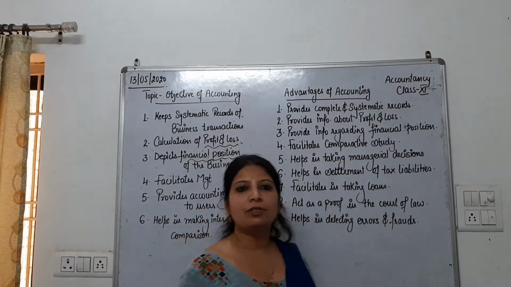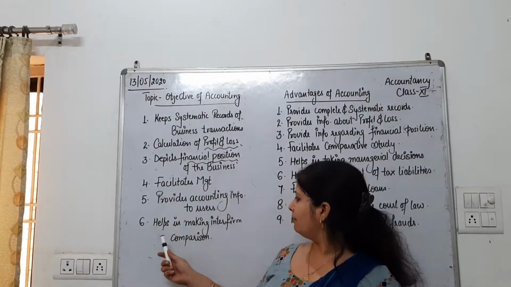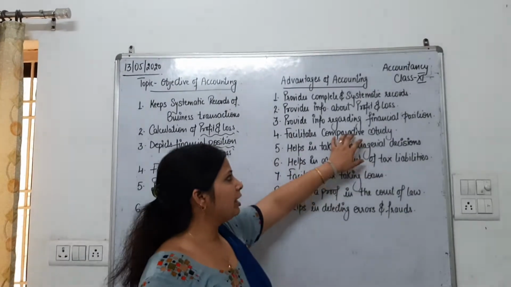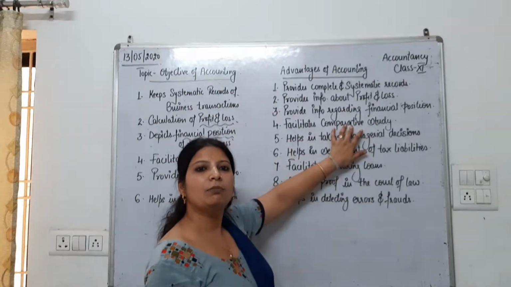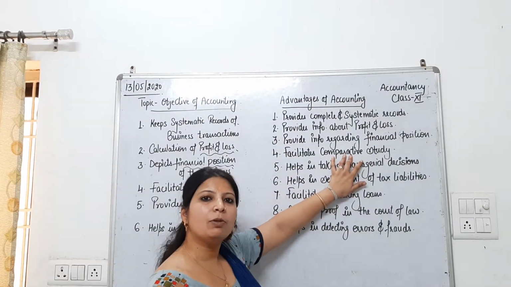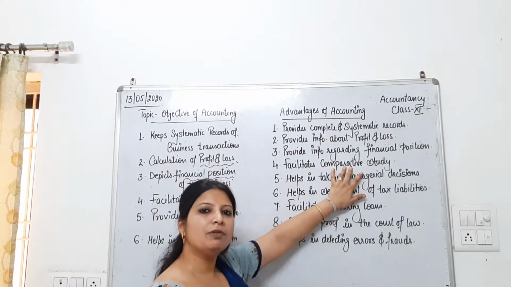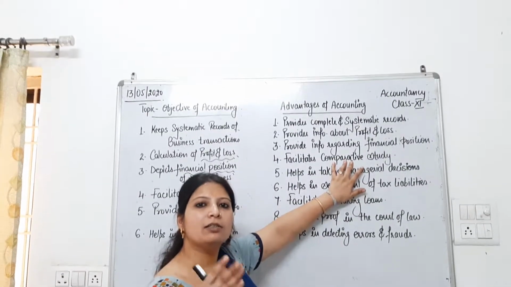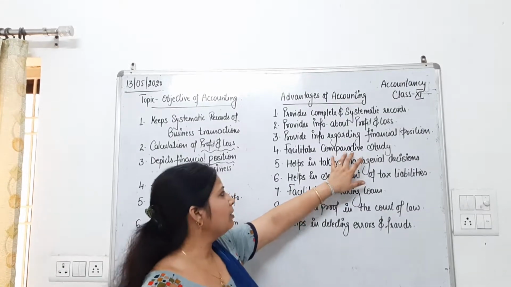Facilitates the comparative study. It helps in making inter-firm comparison. With the help of accounting information, we can compare the current year's income statement or balance sheet with the previous year's. This shows the increase in the profit and loss, or the increase in the assets, liabilities or capital of the business.